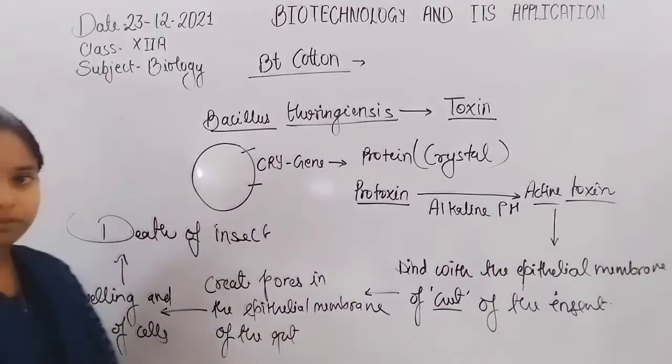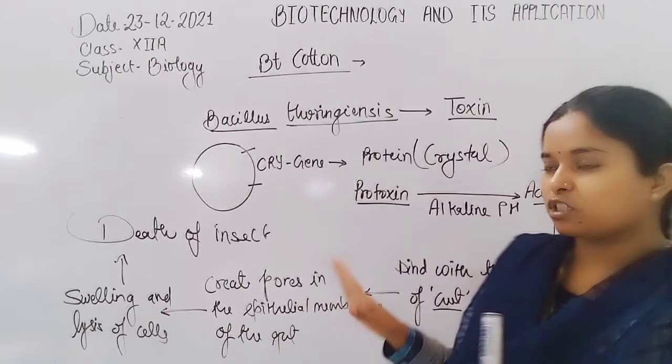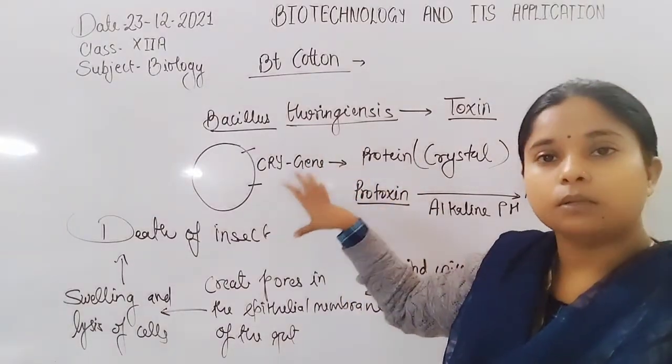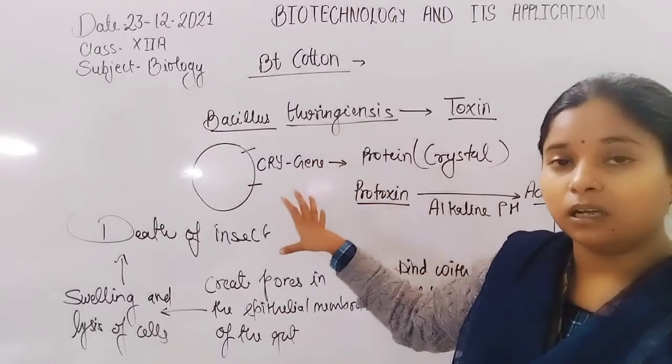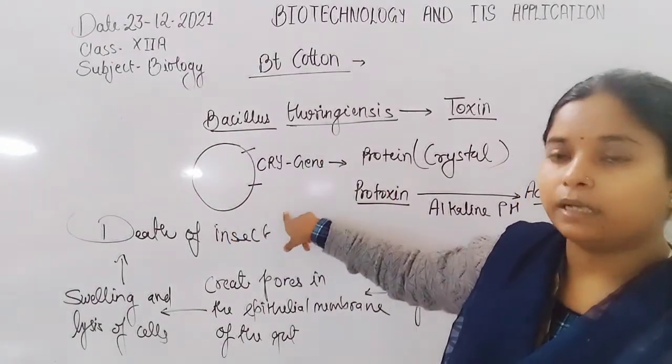So this overall process is performed by Bacillus thuringiensis, the bacterium which causes death of insects. How does it cause death of insects?